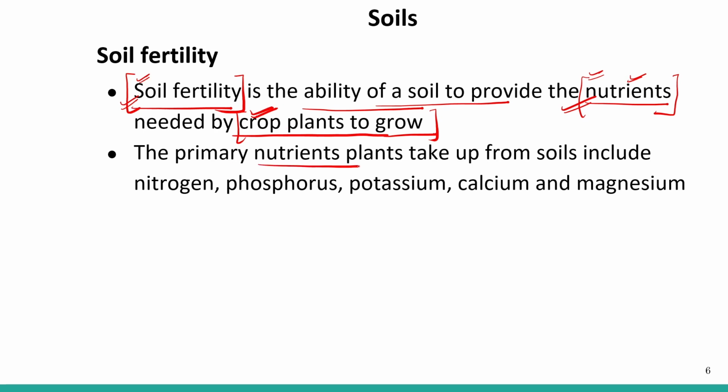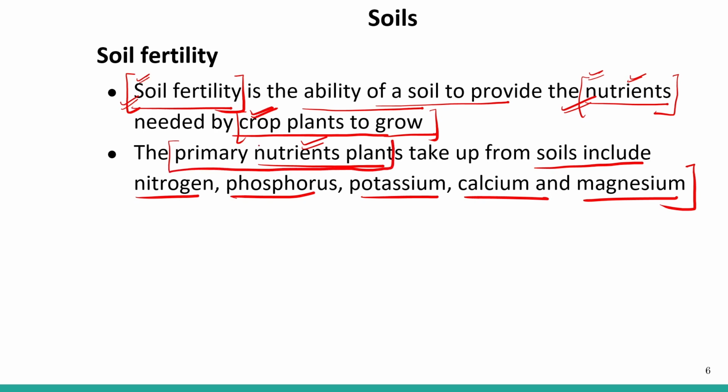The primary nutrients plants take up from the soil include nitrogen, phosphorus, potassium, calcium, and magnesium, right? These are some of the important nutrients, and we must say that these are the primary nutrients that must be present in the soil. Those are nitrogen, phosphorus, potassium, calcium, and magnesium. When these primary nutrients are present in the soil, only then can we say that the soil is fertile.